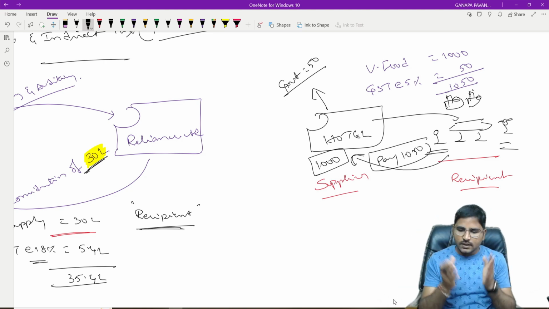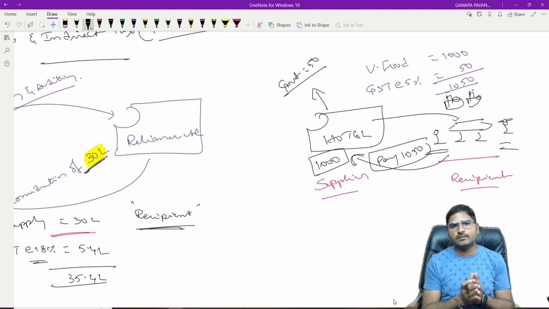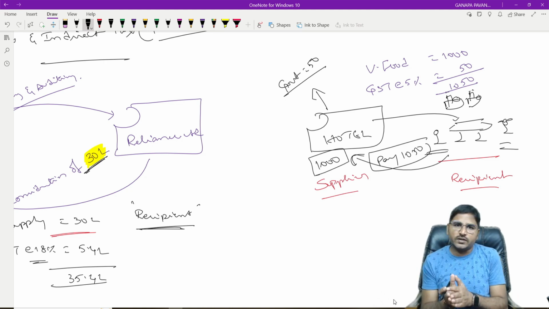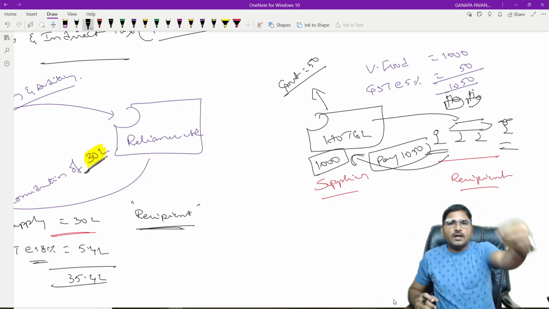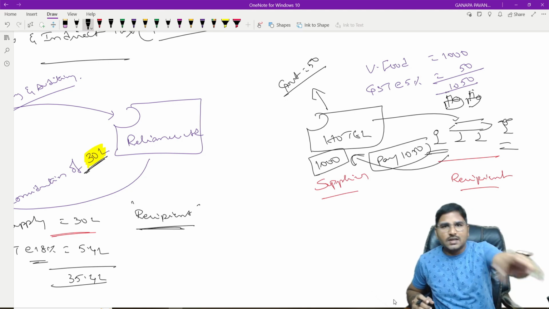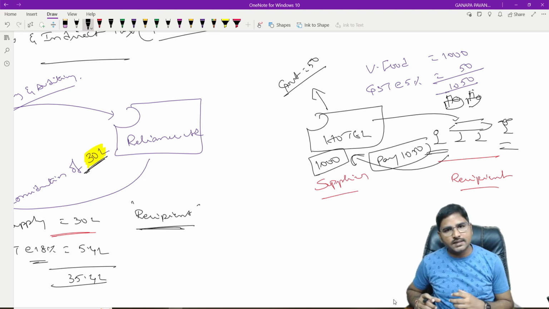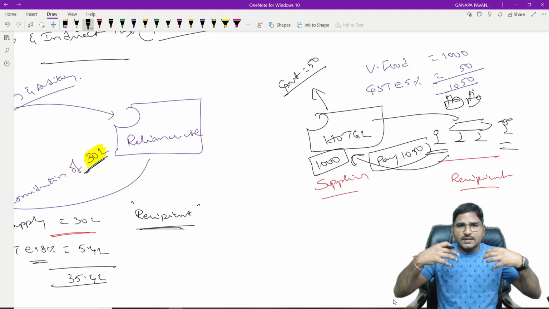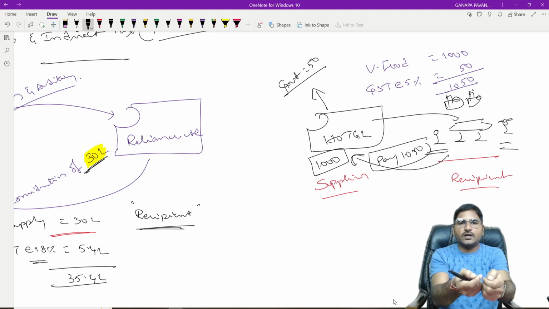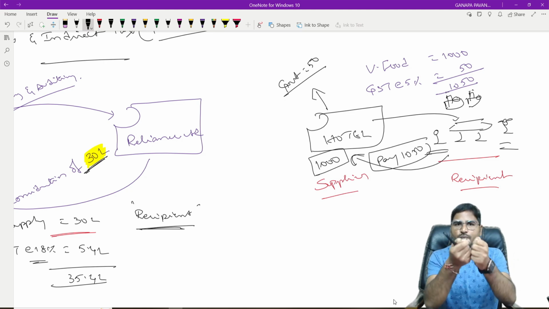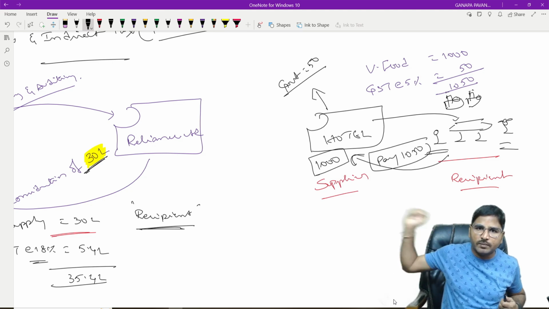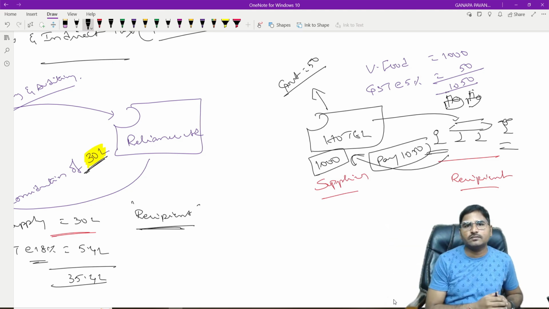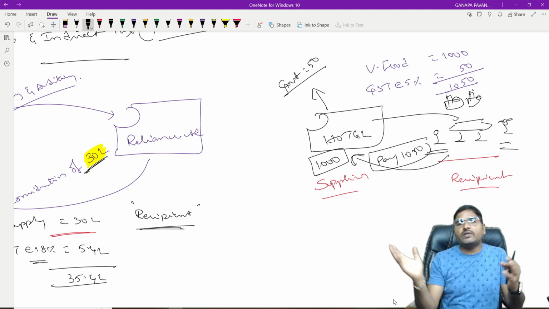The same situation will happen when you are going to a movie. Suppose take an example, the movie ticket price is 200 rupees and 36 rupees is GST, 236. There the cinema theater owner will become a supplier and the person who is a visitor or the customer is a recipient. You see, now the cinema theater owner, being a supplier, will collect consideration and GST, 200 rupees of consideration and 36 rupees of GST. 200 rupees will go to his own pocket and 36 rupees has to be remitted to the government. Is it?